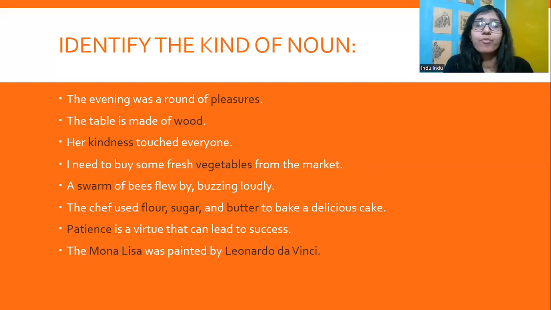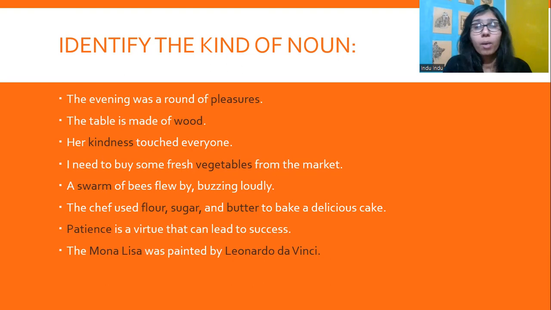I need to buy some fresh vegetables from the market. Now it's talking about fresh vegetables. It's not talking about any particular specific vegetable like brinjal, ladyfinger, or anything. It's just talking about vegetables. It's a common noun. A swarm of bees flew by, buzzing loudly.